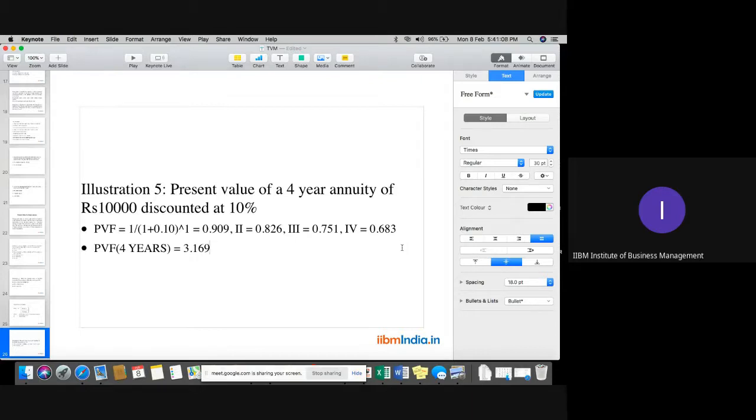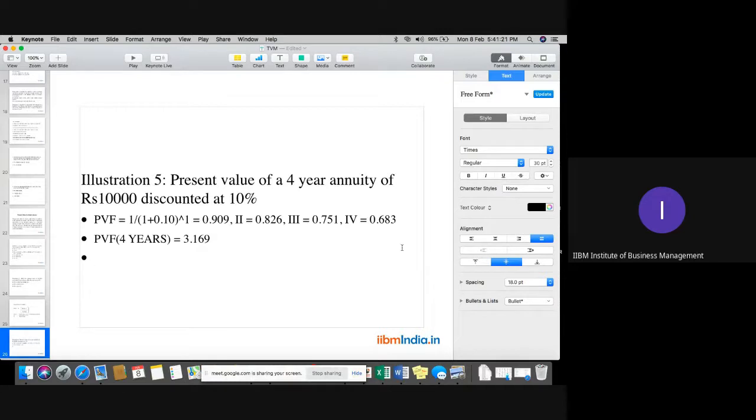So what exactly do we have to calculate? This 10,000 rupees, if you receive it for 4 years, what should be the value of that 10,000 rupees? How to calculate that? Present value of annuity for 4 years is equal to 10,000 into 3.169.